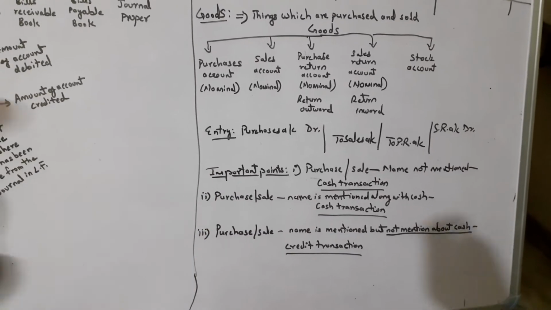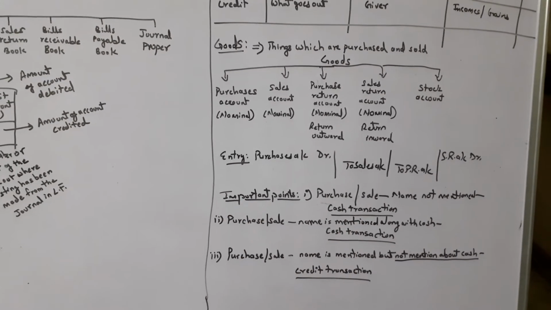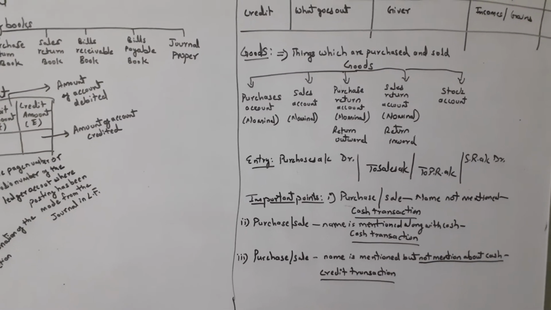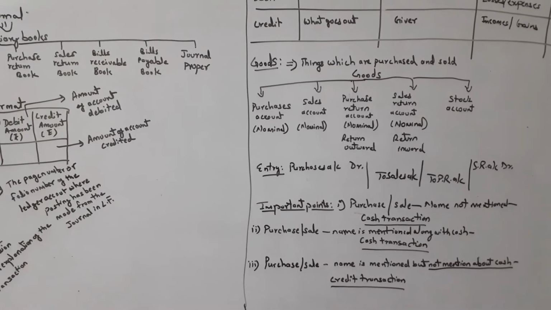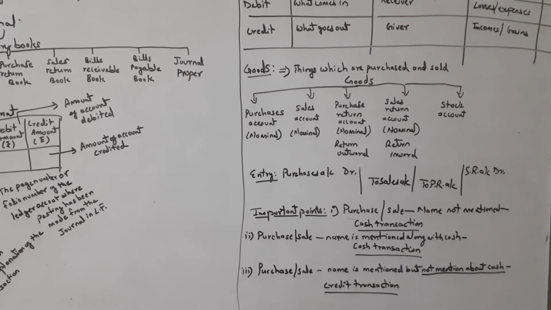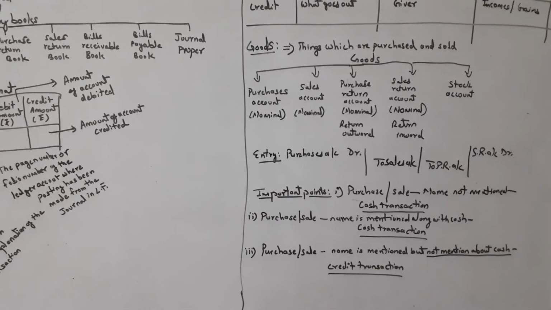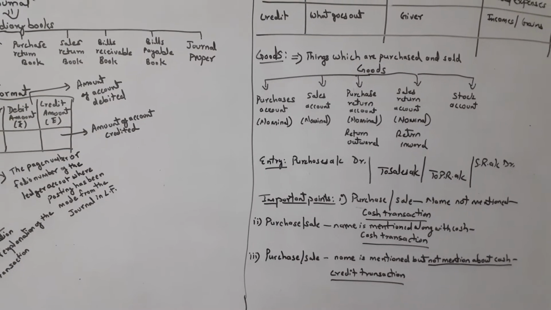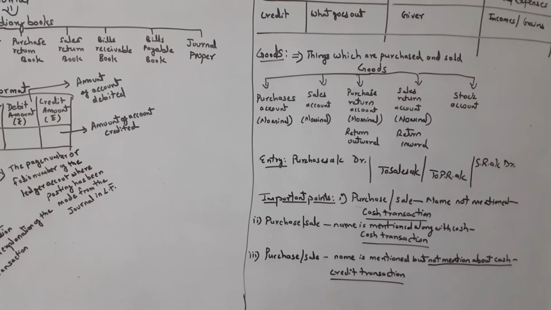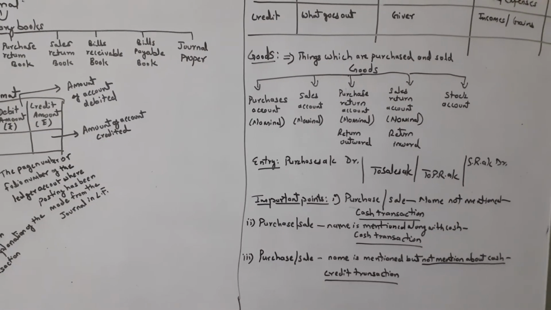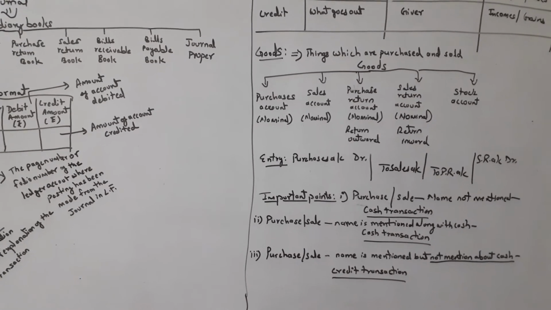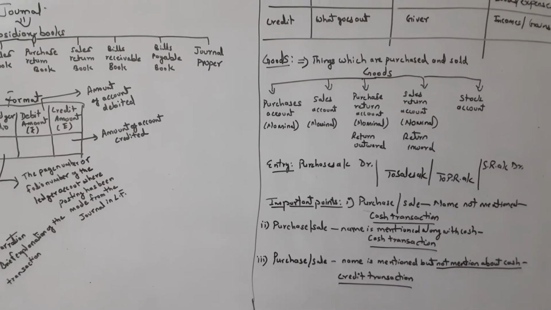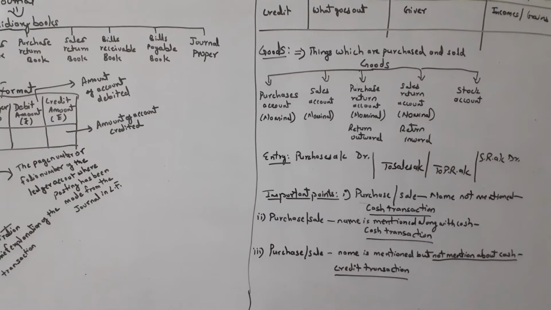Then an important point regarding purchases and sales. If in the question it is mentioned that purchase or sales were made, but no name is mentioned, like the question only says purchased goods of 20,000 or sold goods for 50,000, that transaction will be considered a cash transaction. Important point. Second, if it says purchased goods from Mr. A, and after that it is mentioned that the purchase has been made in cash, the transaction will be considered a cash transaction.